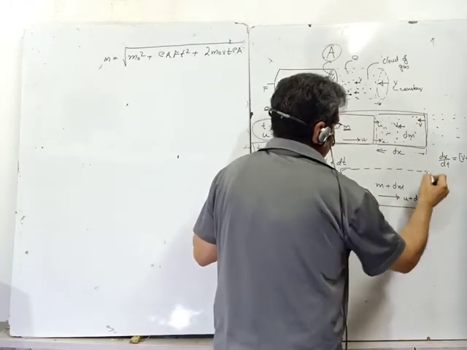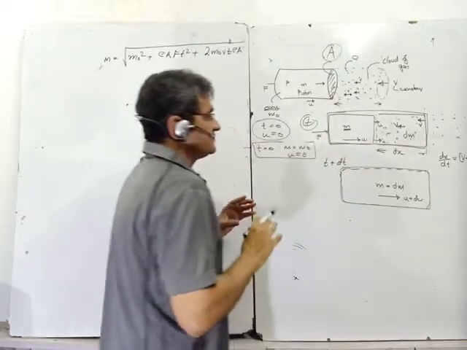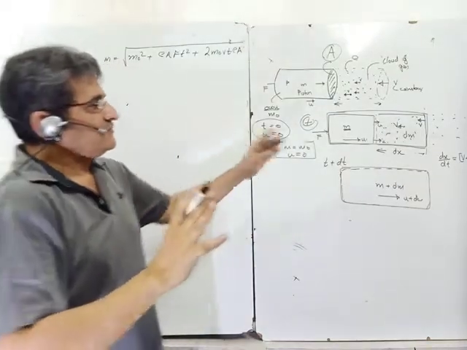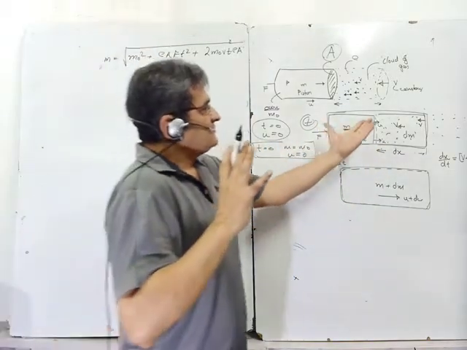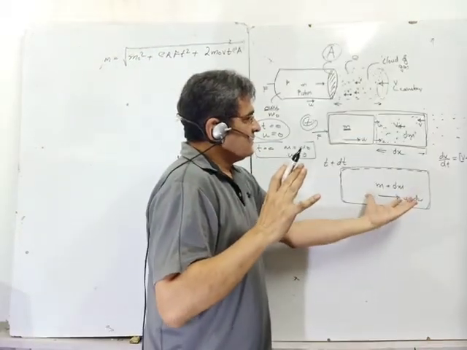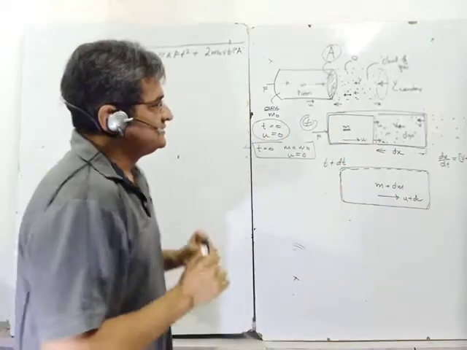The system boundary has to be drawn very clearly in such problems. Now don't change the system boundary between t and t plus dt. The system boundary has to remain the same, meaning this m plus dm is now together.